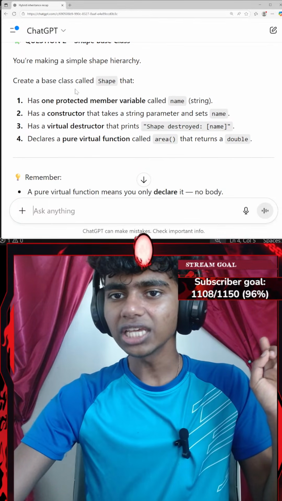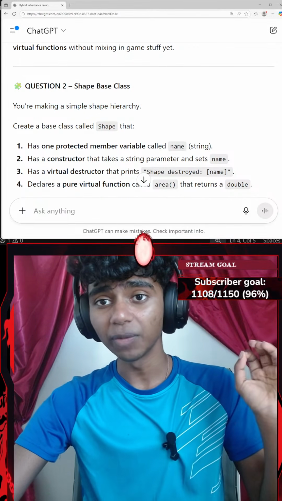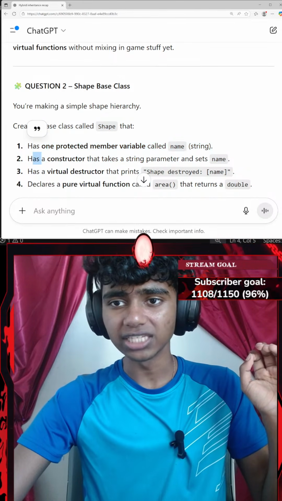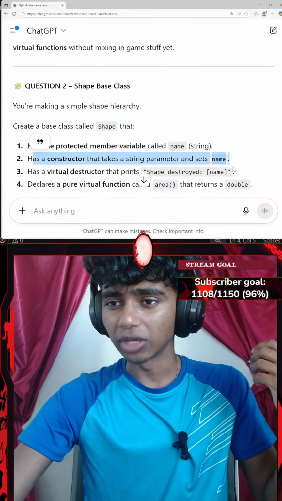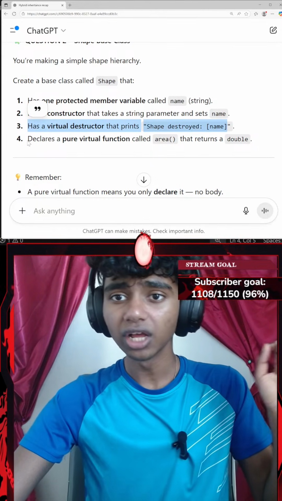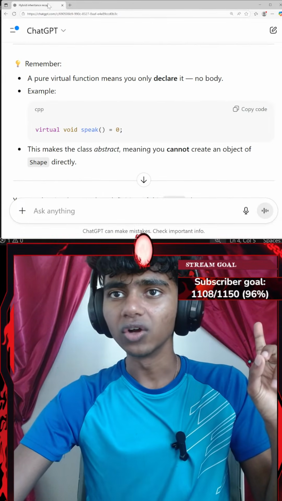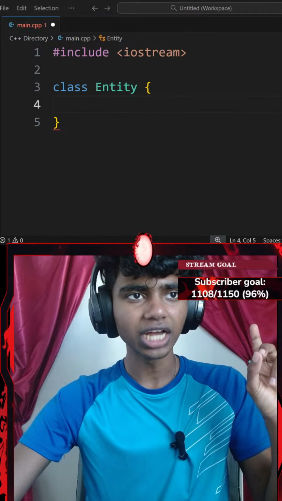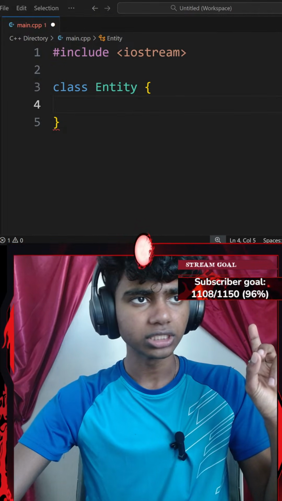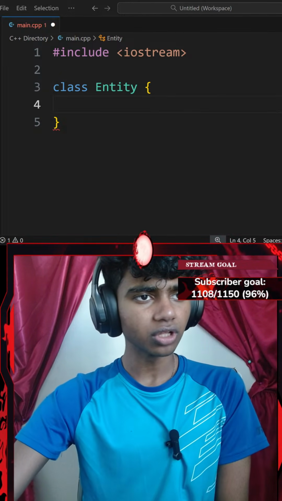Okay, this instruction feels much better. You're making a simple shape hierarchy. Create a base class called shape, has one protected member called name, has a constructor that takes a string as parameter and sets name, has a virtual destructor that prints shape destroyed. Declares a pure virtual function called area that returns area. Okay, let's get Sensei slash ChatGPT here. Guys, I think I might be able to solve this, because I might know what to do here. Okay, now let's get the instructions up here. Let's scroll all the way down.